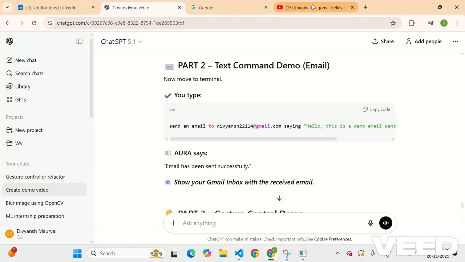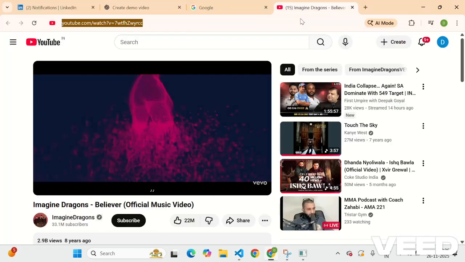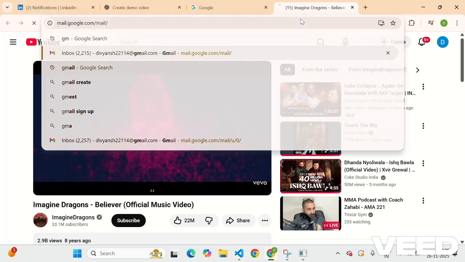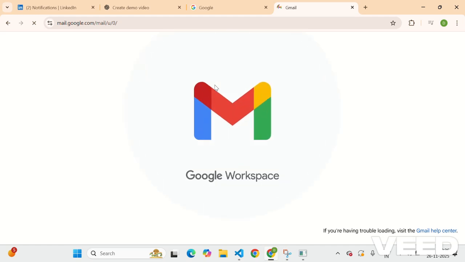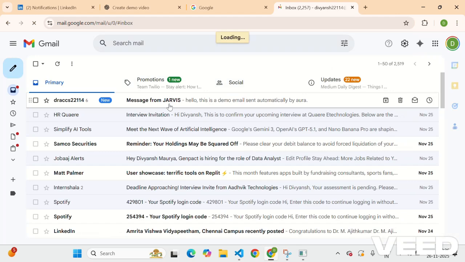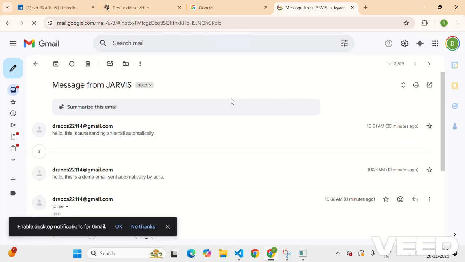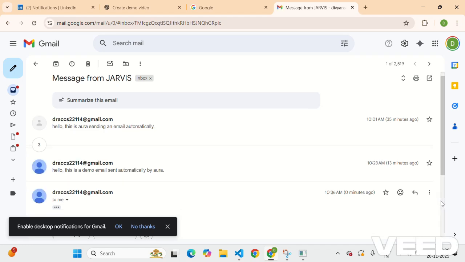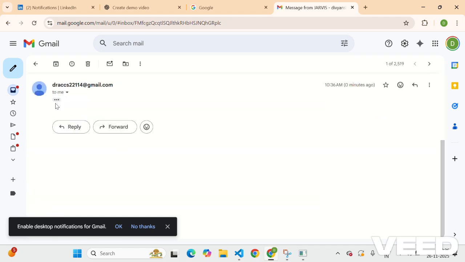Now I will show you the mail that has been sent. So the mail page has been opened and there is a message from Jarvis. You can see I have sent it at 9:36 a.m. This is a demo email sent by Aura.